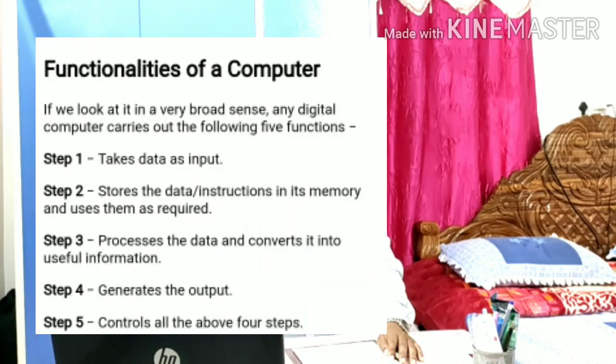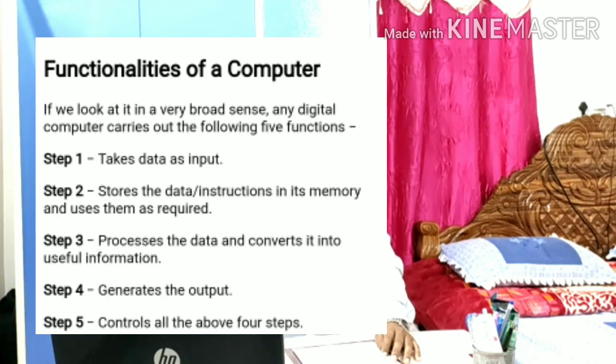In the functionality part, I have kept 5 steps. We will look at it in a very broad sense. A digital computer carries out the following 5 functions. I will keep these functions into 5 steps. In step 1, it takes data as input.